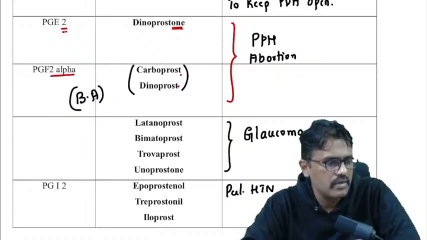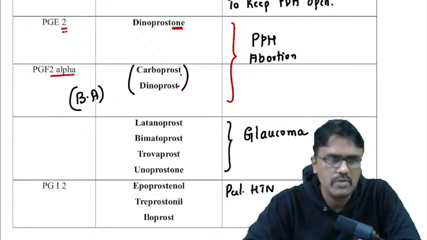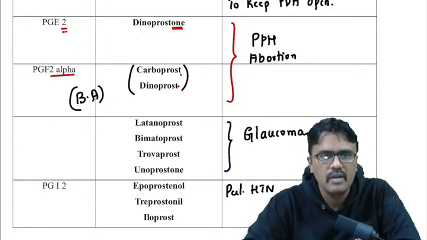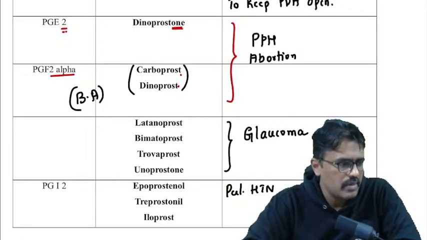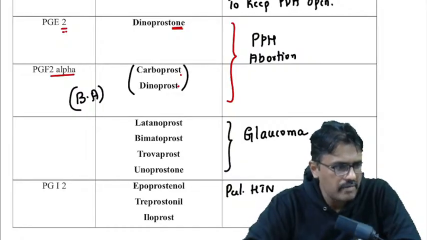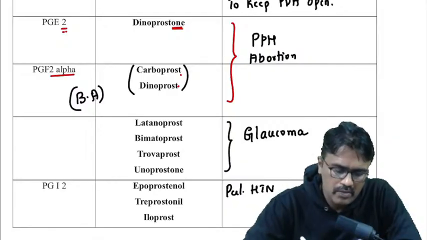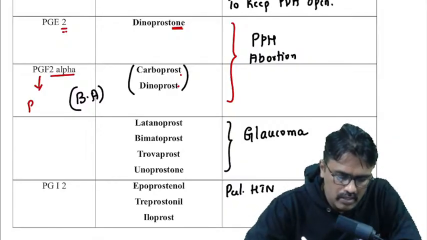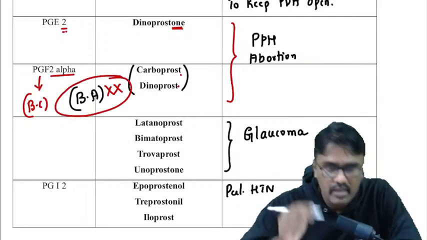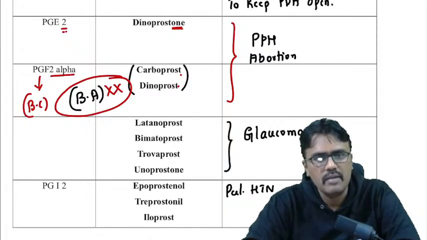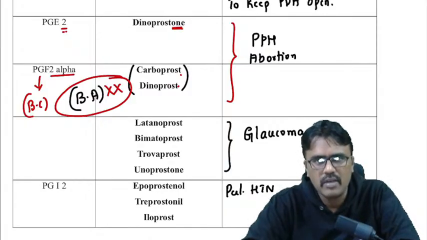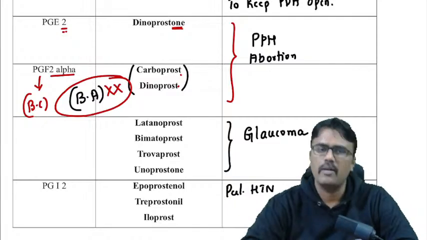So my question was, can we use carboprost, dinoprost in asthma? Yes, Sai Gaurav, it is right. Transposition of great arteries, we use it. So can we use it in bronchial asthma? No, because this PGF2 alpha is a bronchoconstrictor. So better avoid carboprost and dinoprost in a patient with bronchial asthma. You have to take a history before giving them to a patient. If they are asthmatic, don't use carboprost or dinoprost.